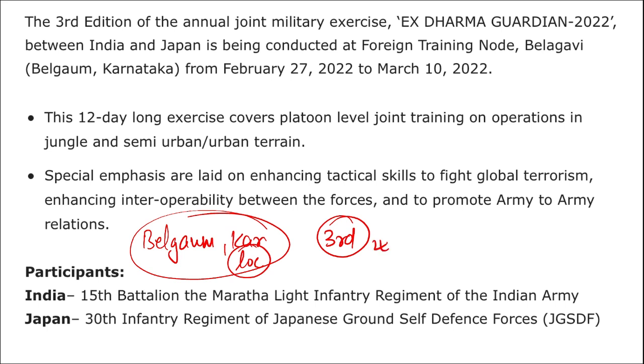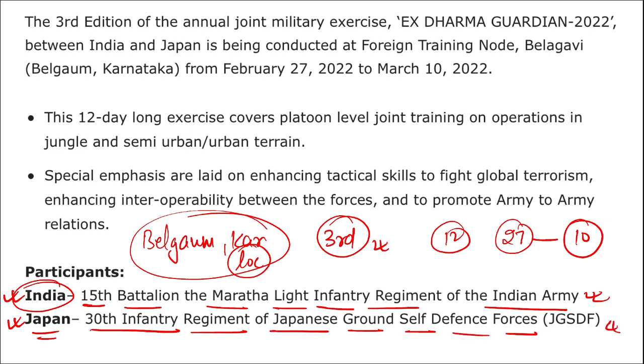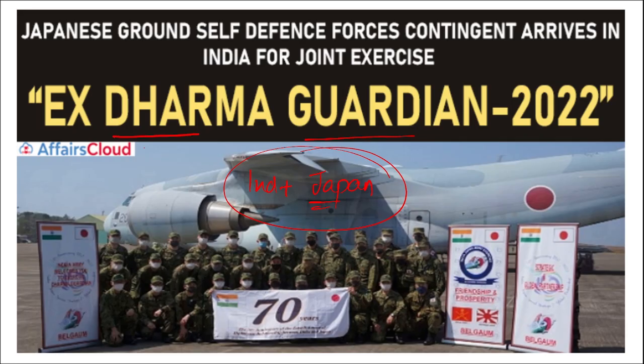It was the 3rd edition of the exercise. This was a 12-day long exercise. It was conducted from 27th of Feb to 10th of March. Then you need to remember some important participants of this particular exercise. From Indian side, it was the 15th Battalion, the Maratha Light Infantry Regiment of the Indian Army that took part. From Japan side, it was the 30th Infantry Regiment of the Japanese Ground Self-Defense Force that took part in this exercise, that is Dharma Guardian, and this was the 3rd edition of this exercise.